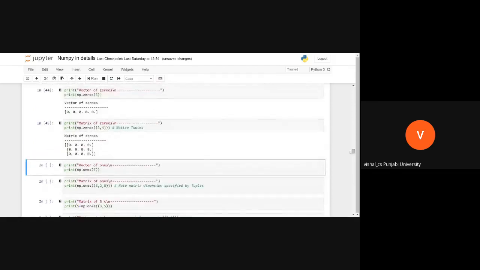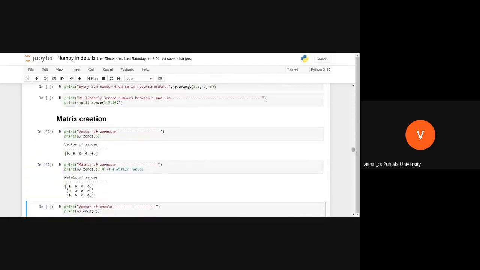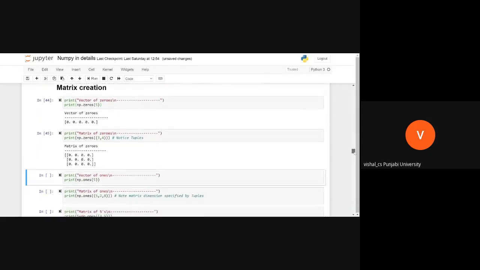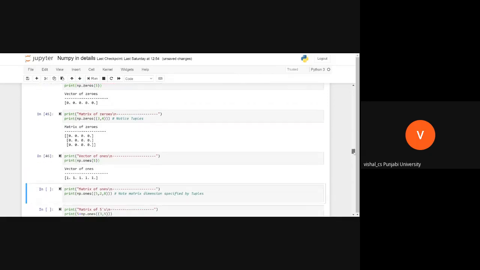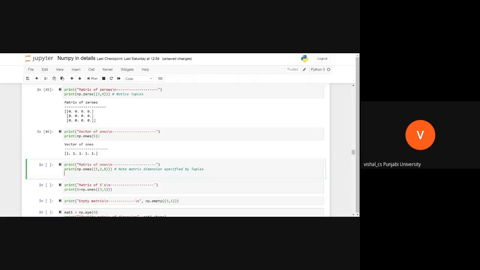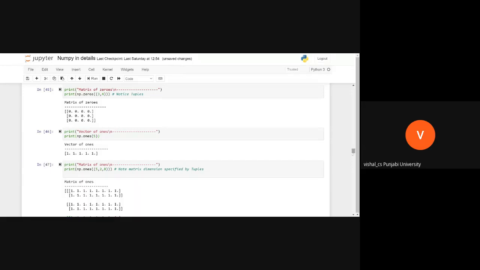There is another function, that is if we want to create a ones matrix. What does ones do? See, it will contain all ones.